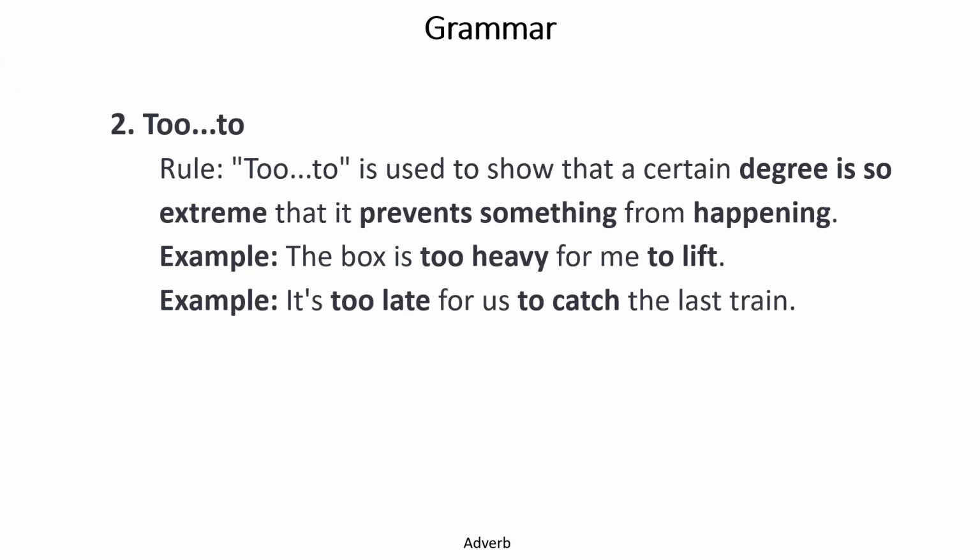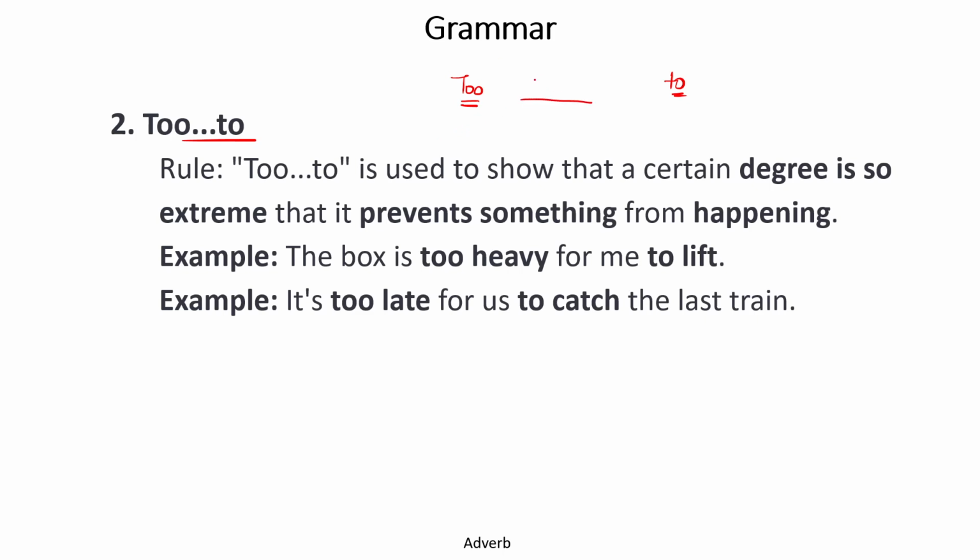Now in that session, we discussed some adverbs like too and to, and some other uses. So first we'll discuss the use of too and to. As I told you, whenever we use too and to together, this to is basically a preposition, whereas this too is an adverb.